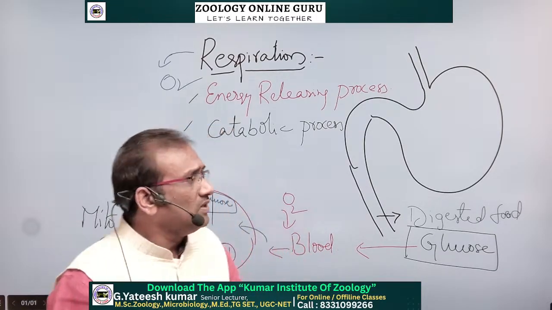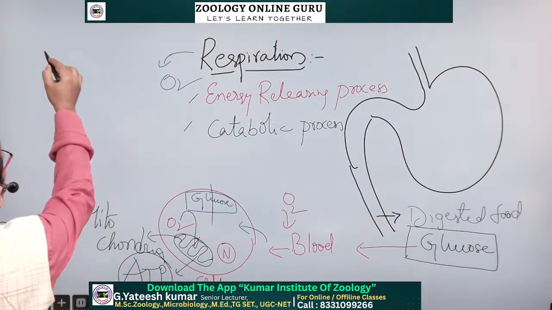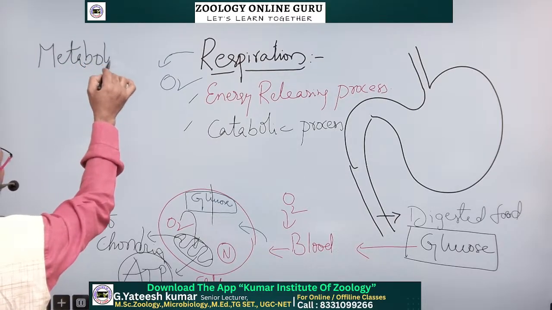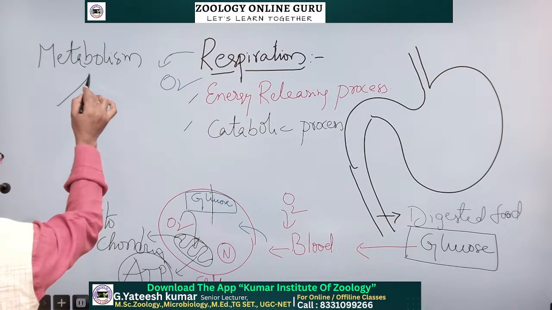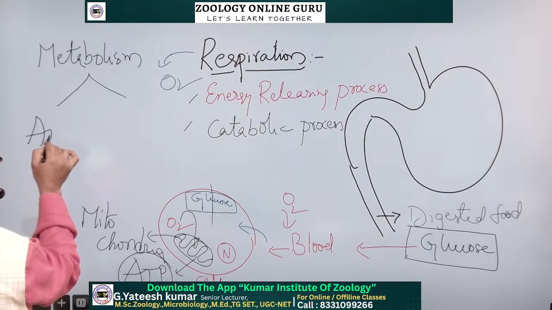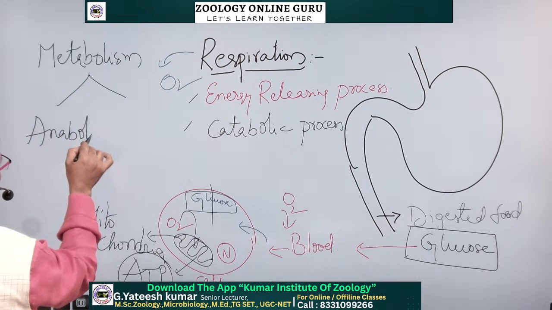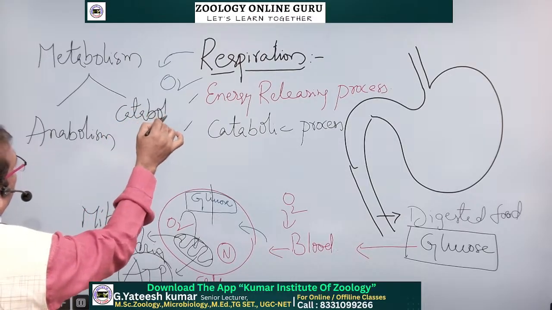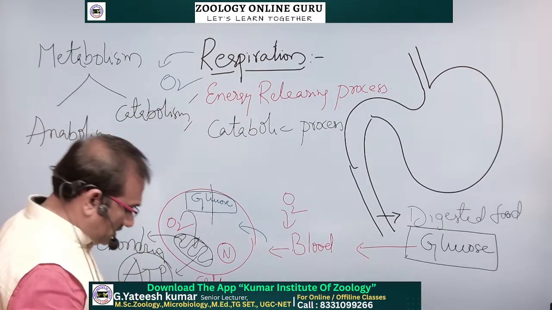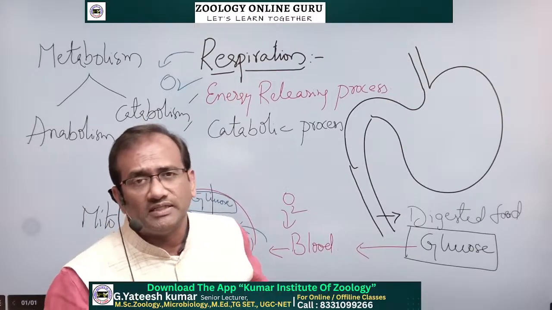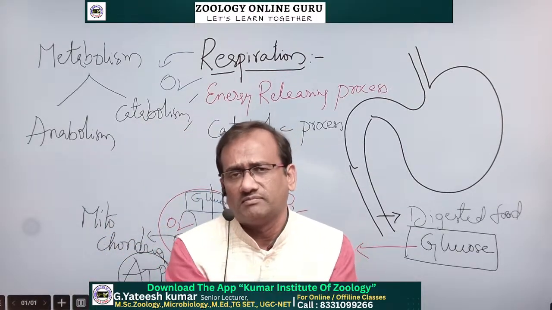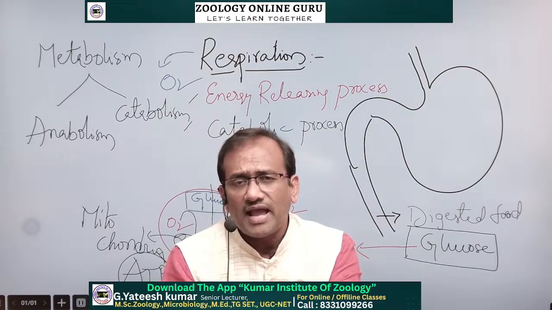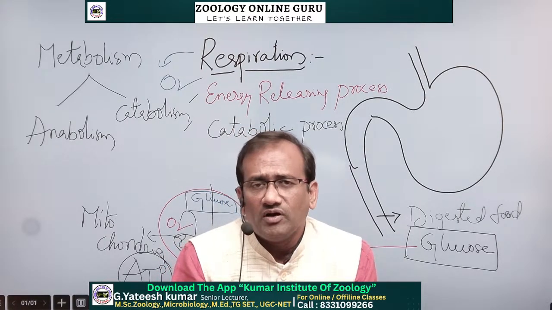So anabolism and catabolism both come under metabolism. This is called metabolism. Metabolism has two parts. One is anabolism, the second one is catabolism. What is metabolism? Metabolism is the sum total of reactions that occur in a living organism.